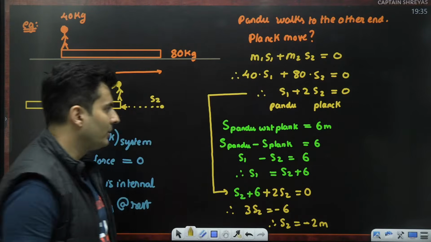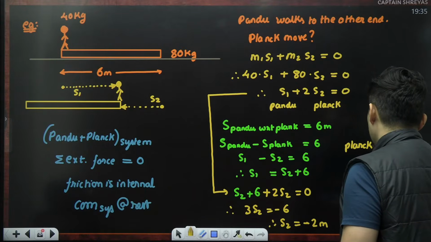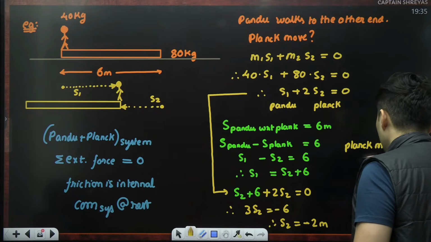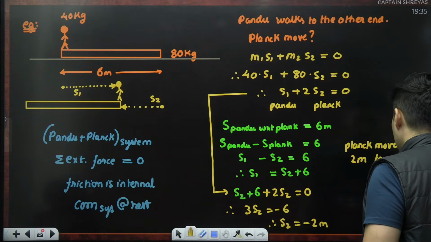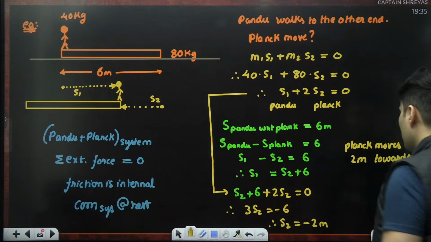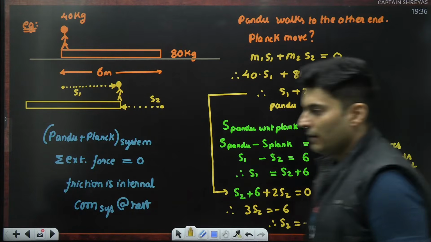What does minus 2 meter mean? It means the plank moves 2 meters towards the left side. It moves 2 meters towards the left side. Is that clear, everyone?